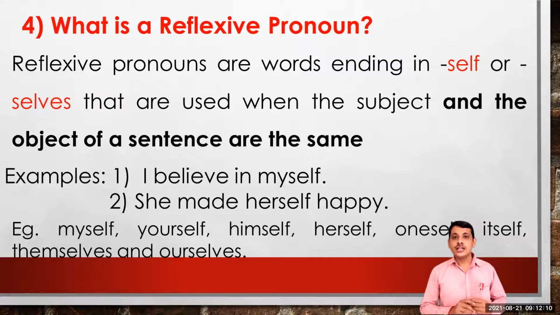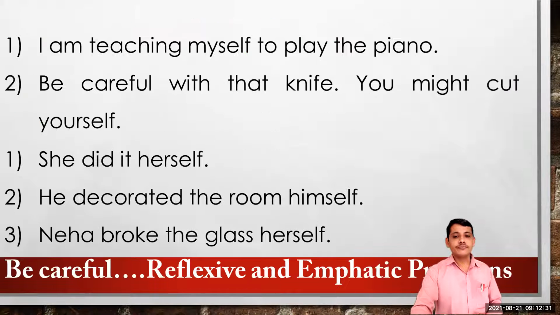Second sentence, she made herself happy. In this sentence, the girl is not making any other person happy. She is making herself happy. So the person who is making others happy and the one who is making herself happy, that is the same person. So it is called a reflexive pronoun. Let's see a few more examples.